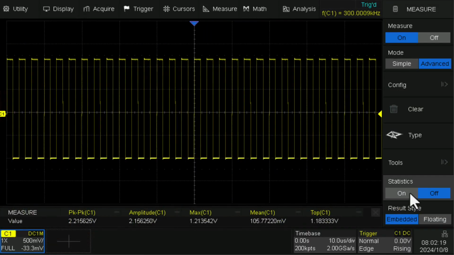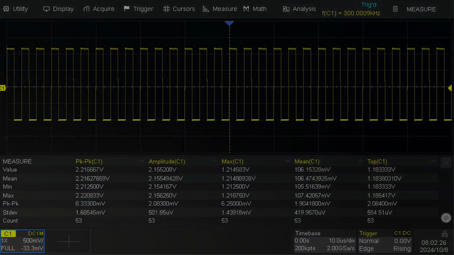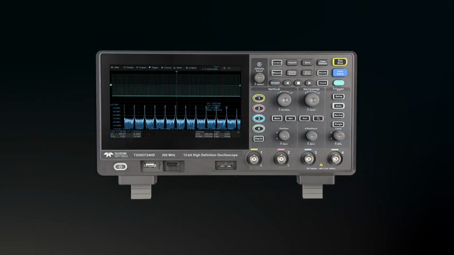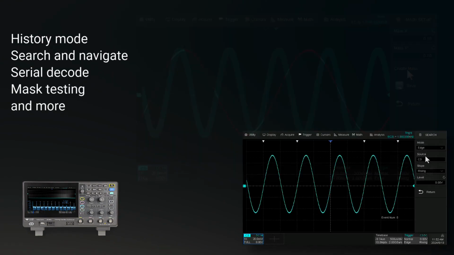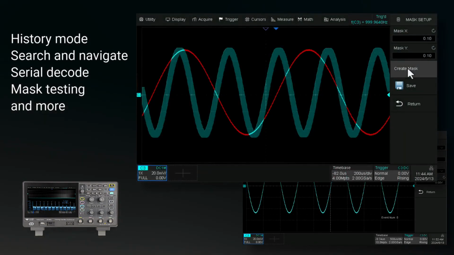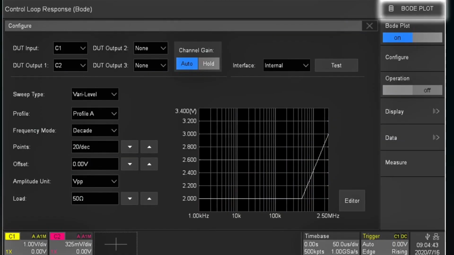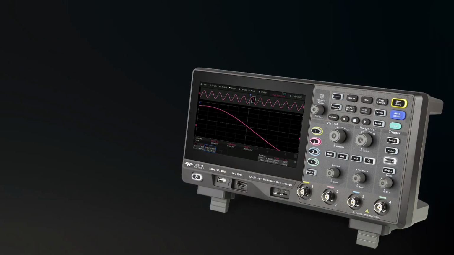It measures up to 5 advanced parameters at once for a more convenient way to debug with a maximum waveform capture rate of up to 500,000 waveforms per second on all 4 channels as a standard feature. This oscilloscope offers history mode, search and navigate functions, serial decode options, mask testing, and more. Power tools such as Bode Plot and power analysis are also included as a standard option.